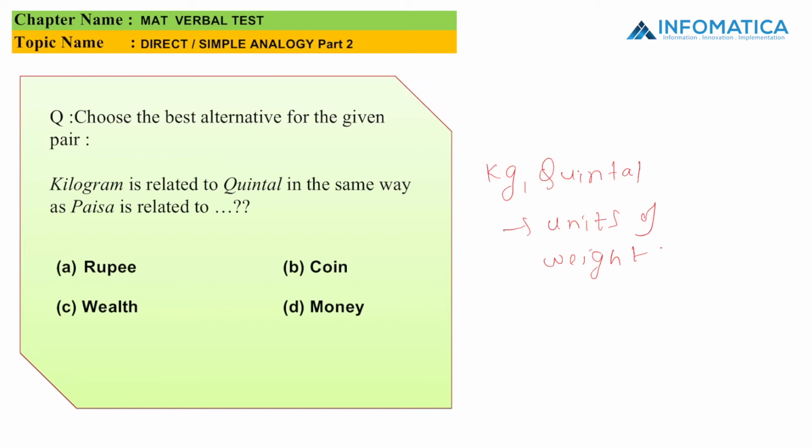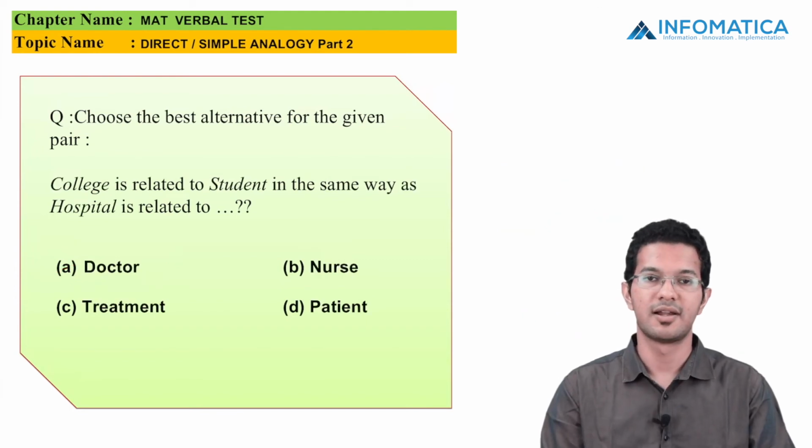Is it a rupee, coin, wealth, or money? I know that paisa is related to rupee because they are currencies. So option A is the right answer.